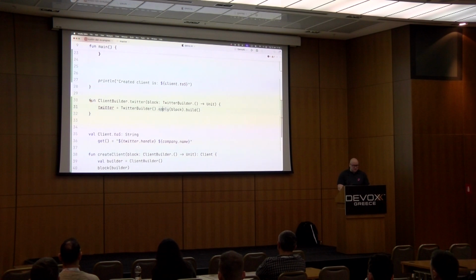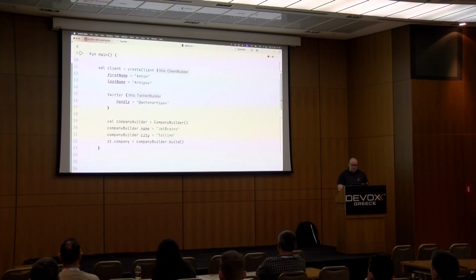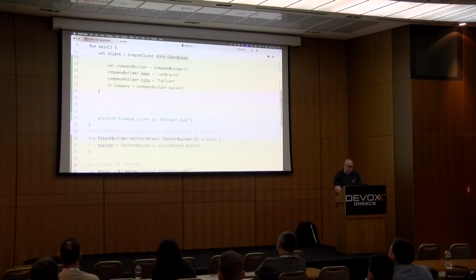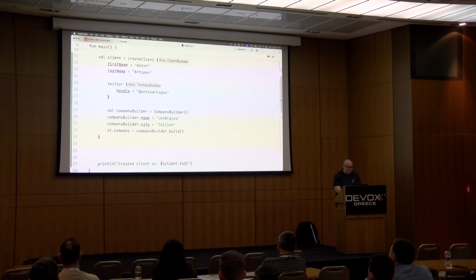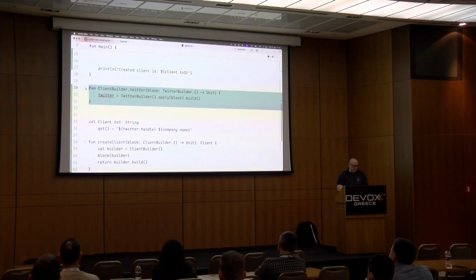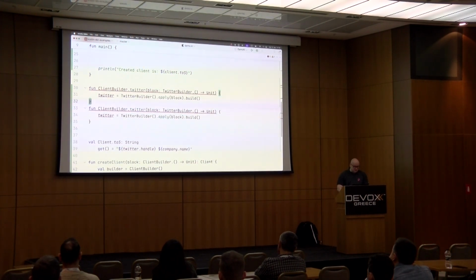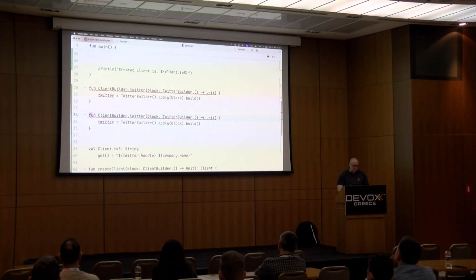So what will happen, it will execute the statements inside that block within the context of the Twitter builder, because we declared it this way. And now, as you can see, it's a complete block of code. We can do the same trick for the company. It's going to be a company function.